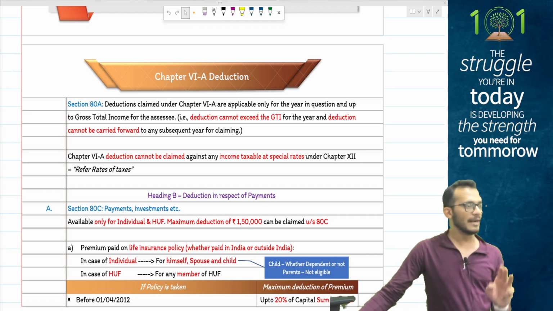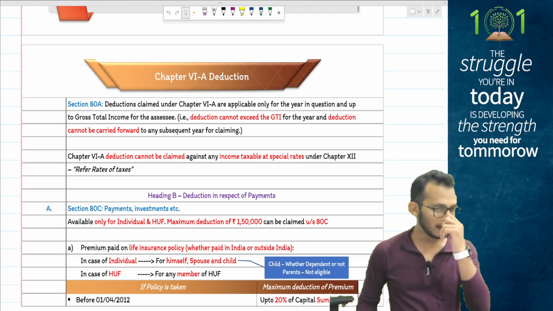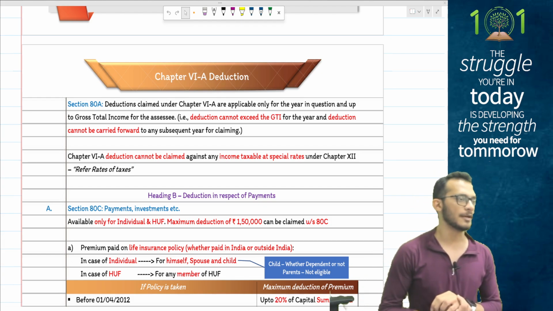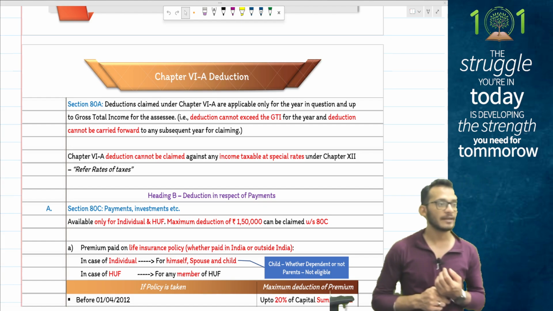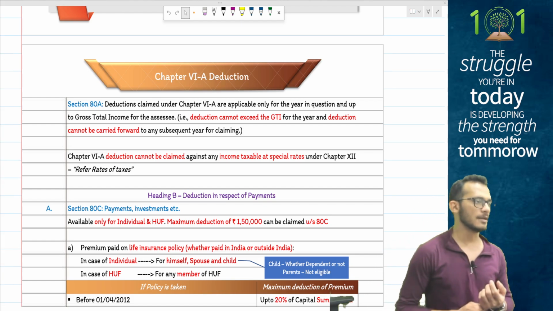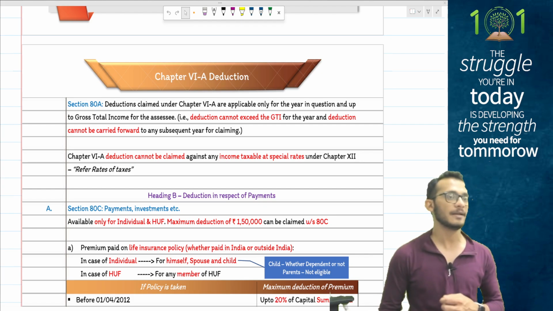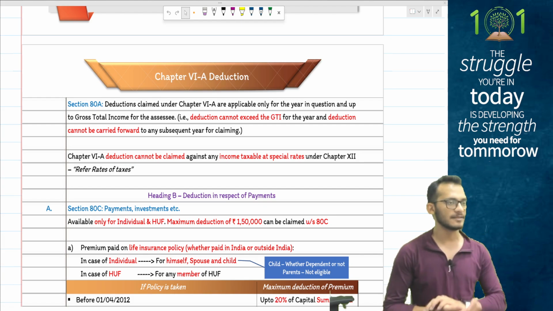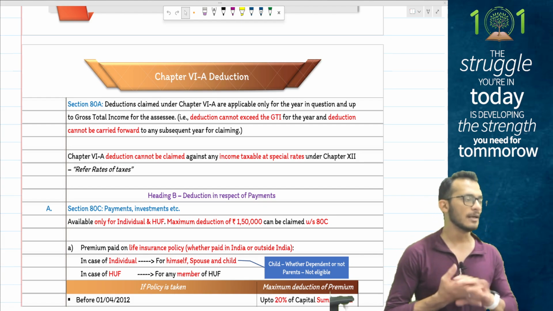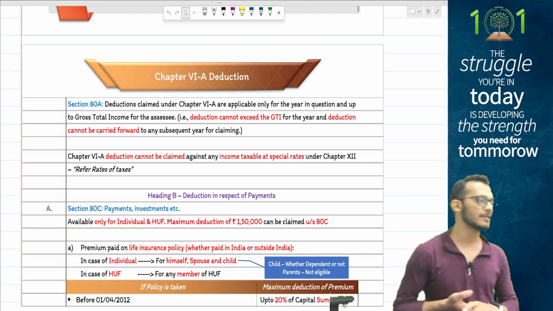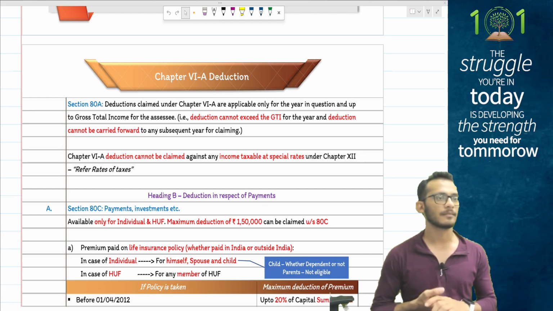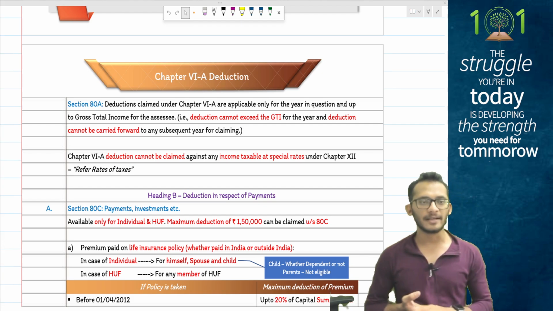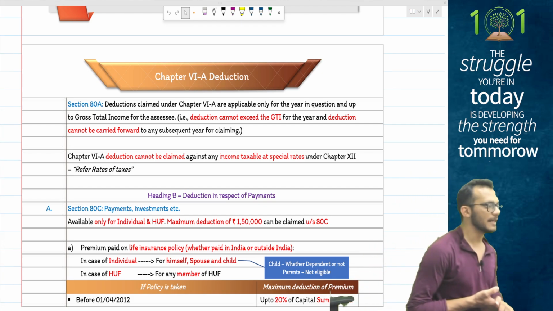Rule number three, and the mandatory rule which you need to keep for exam purposes, is that you cannot claim chapter 6A on any special incomes, including capital gains. Even capital gains is not liable for chapter 6A deductions. That is the one thing which is not liable for chapter 6A deductions, and therefore you have to be very careful on it. So when it comes to chapter 6A deduction, the whole chapter 6A can only be claimed on your slab rate incomes. Please pay attention to this piece.